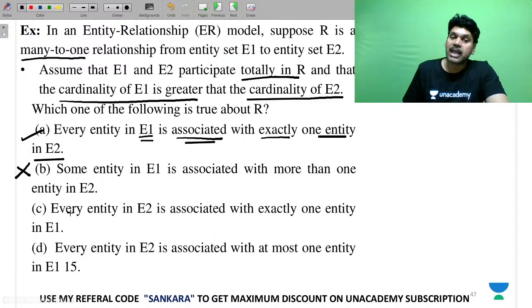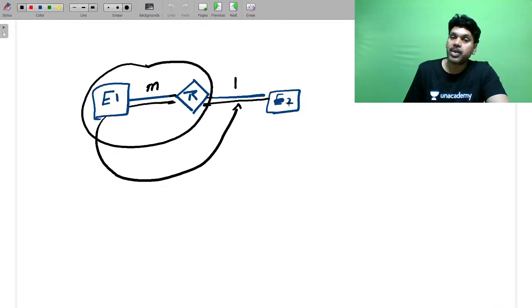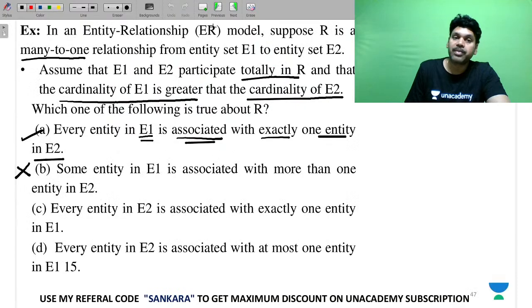So reverse. Every entity in E2 is associated with exactly one entity in E1? No, E2 can participate more than once. How many? More than one. Therefore, this is also wrong.